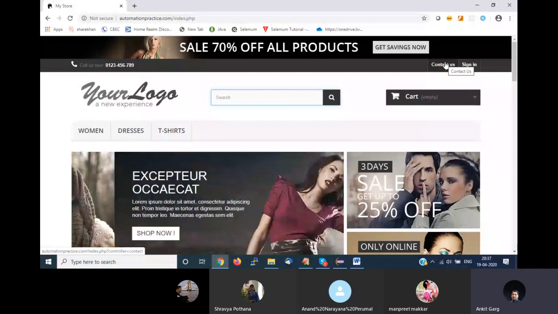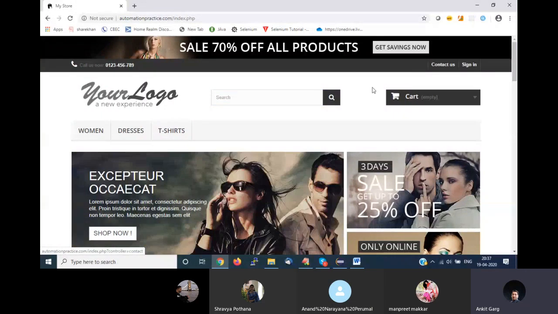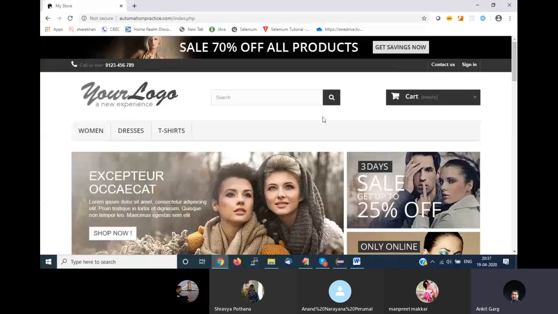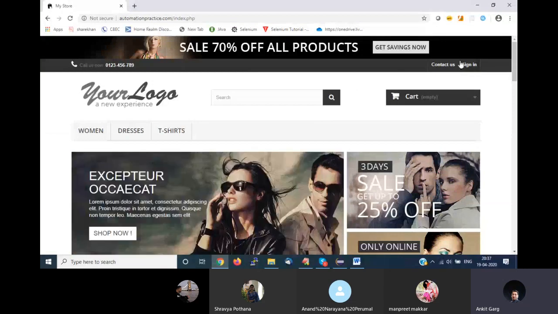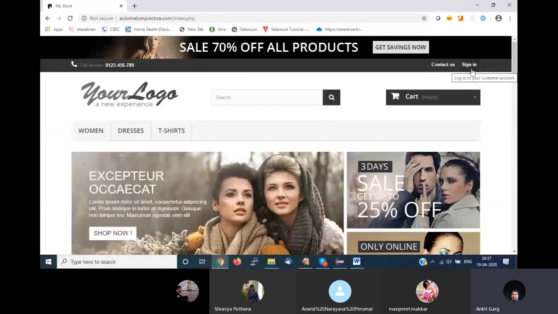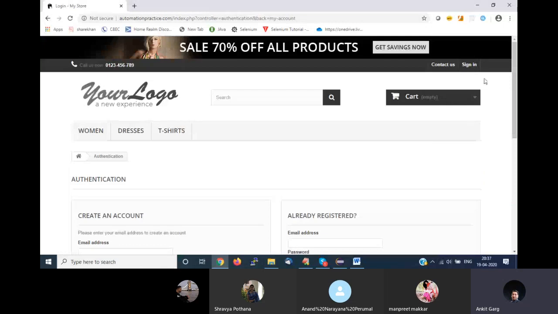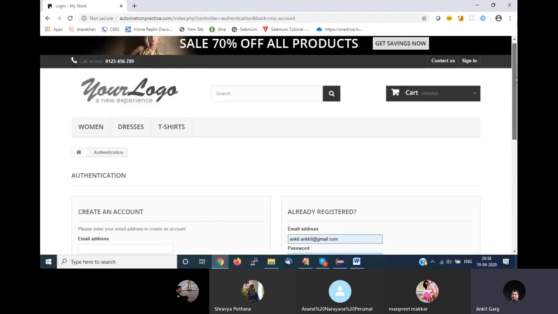So I'll rephrase my question for all the people since we are very new to Selenium. If I'm on this application and I want to sign in, I can see where the sign in button is available because I have the visual power. I can find this button on this page and click on it, right? Similarly, I can find where the email address field is, scroll my page, search this field and enter my email ID. Similarly, I can enter my password and click on the sign in button. But how will Selenium work this way?